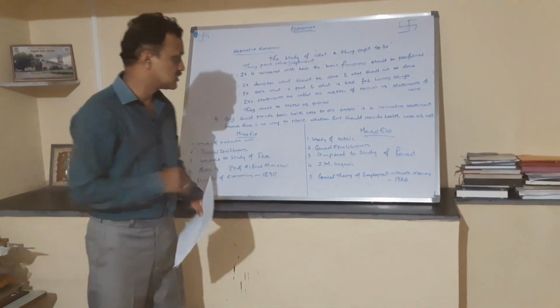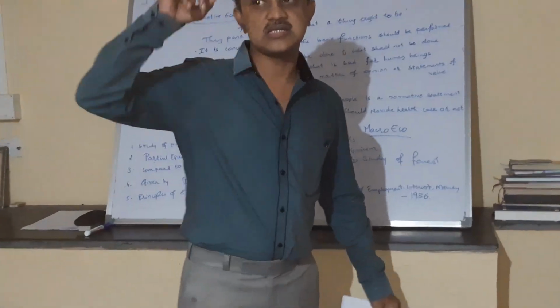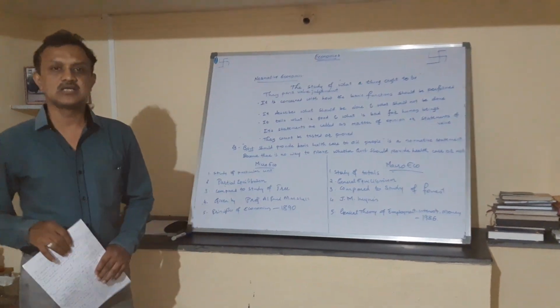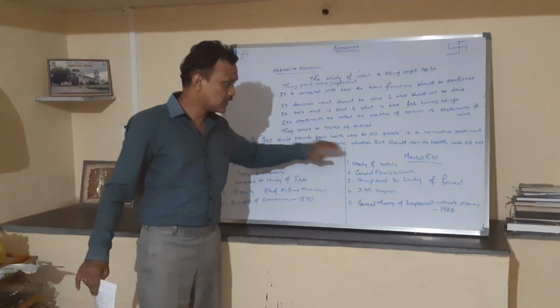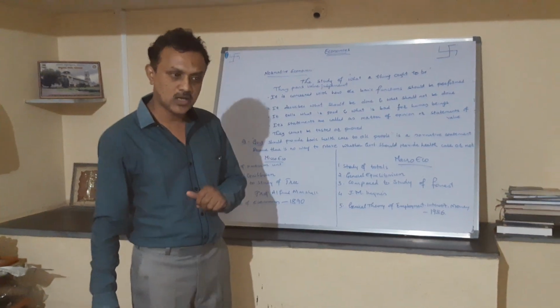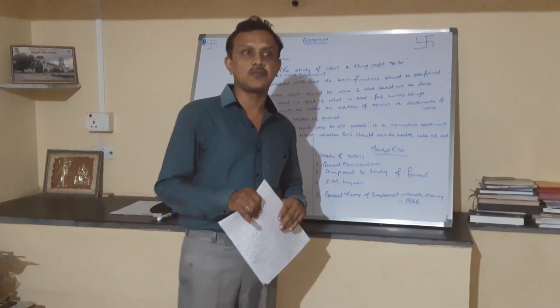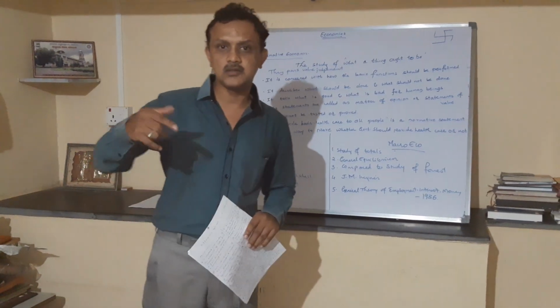The last part of the chapter is about the subject matter of economics, or we can call it the plan of the book. So what do we mean by the subject matter of economics? It is nothing but the area of study of economics. What topics or contents are we going to come across in the study of economics for the second year PUC?